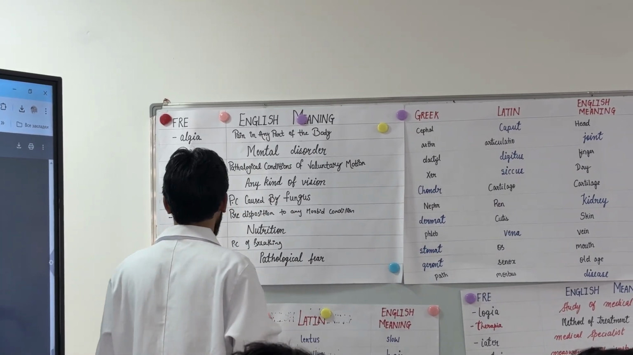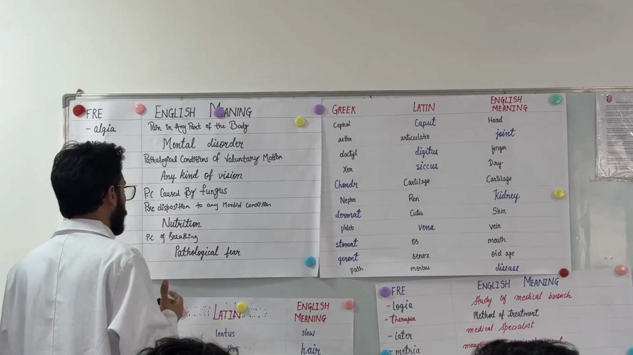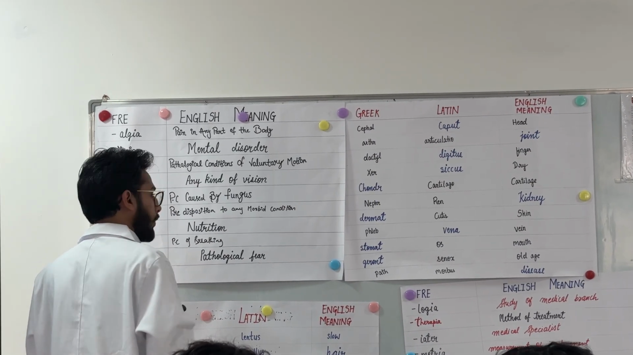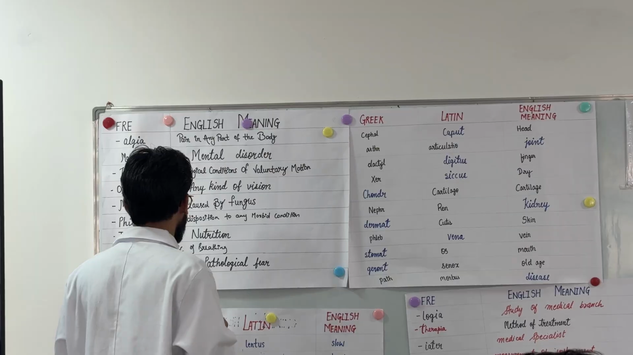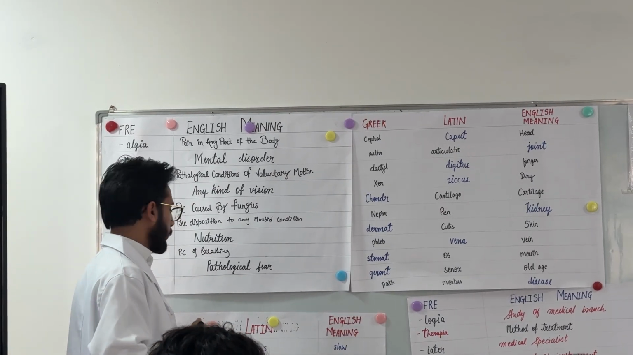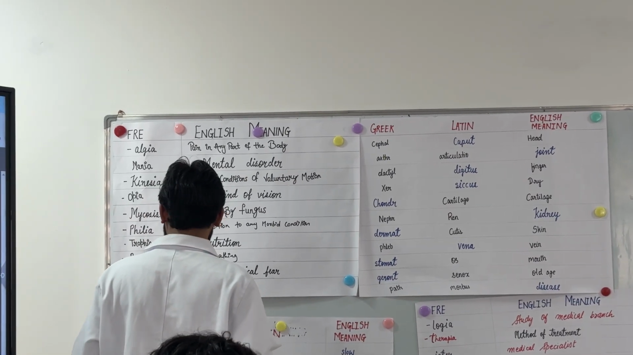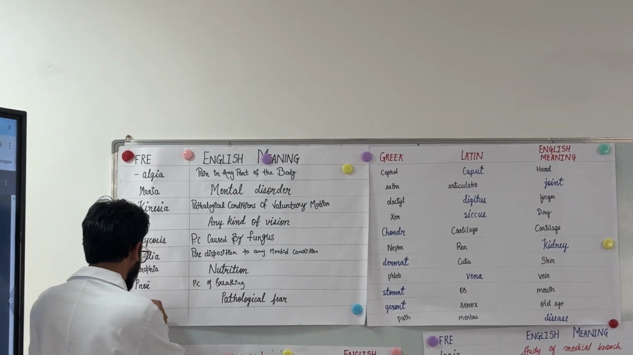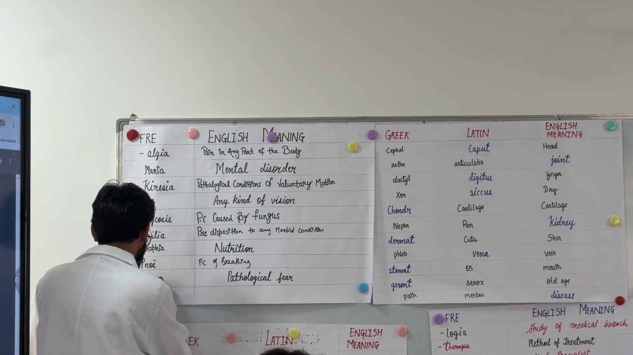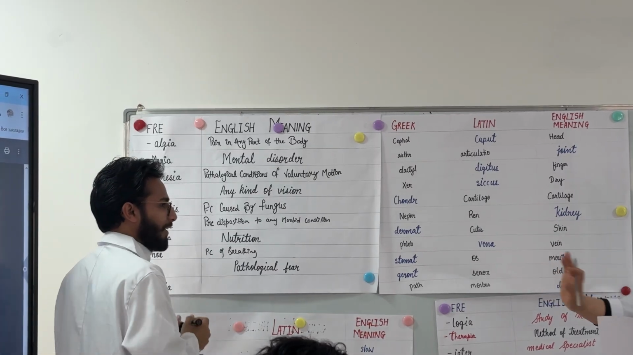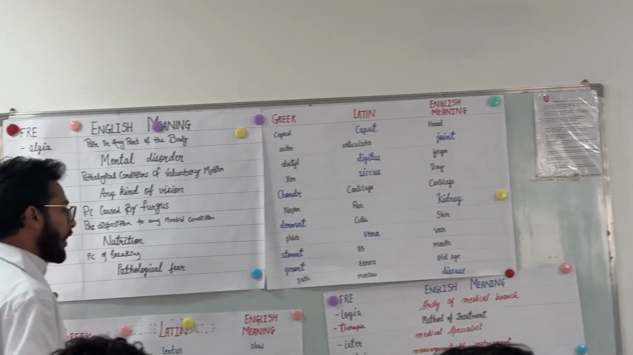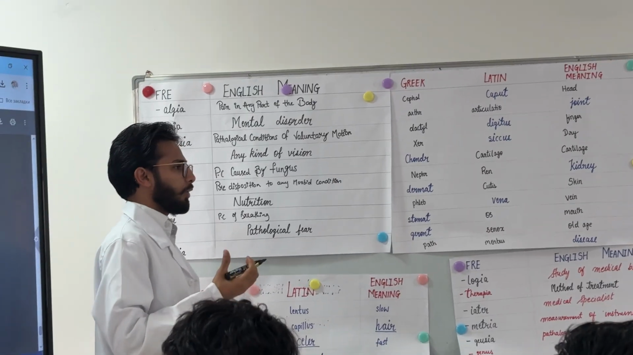And trophia. Trophia means nutrition. And noia. Noia means pathological condition of breathing. And pathological fear, phobia. No need to write that. Phobia: pathological fear, used in Greek. Phagia means pathological condition of swallowing.